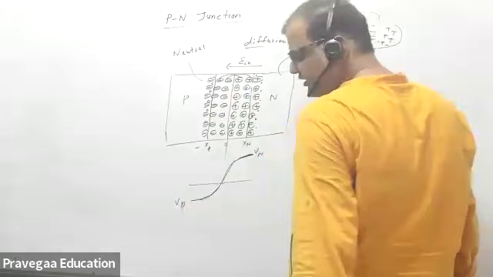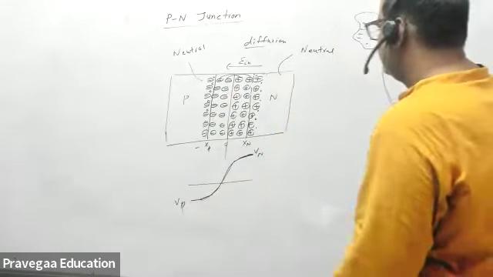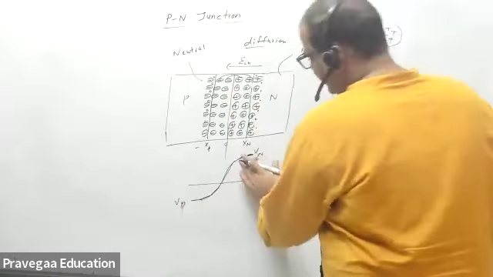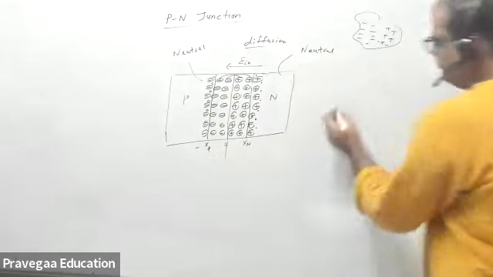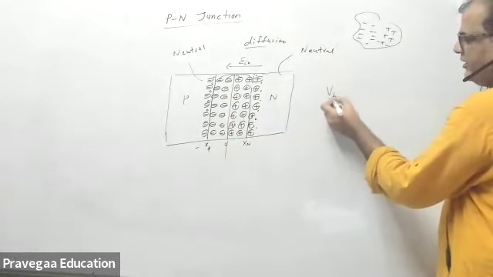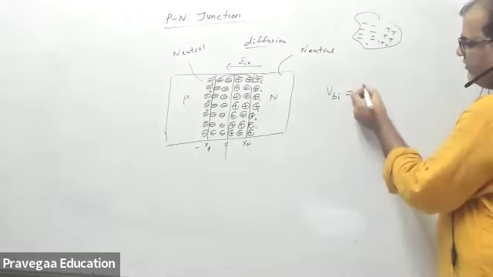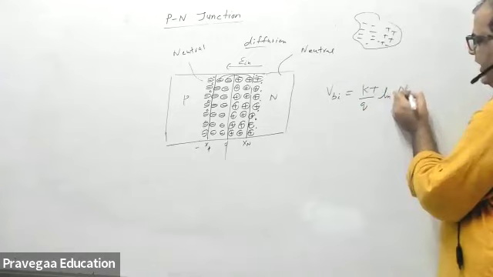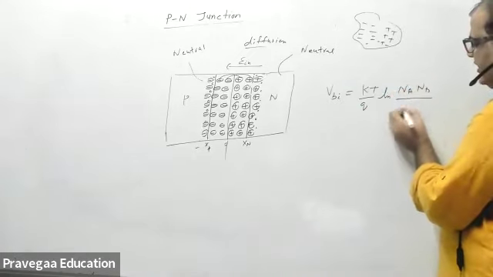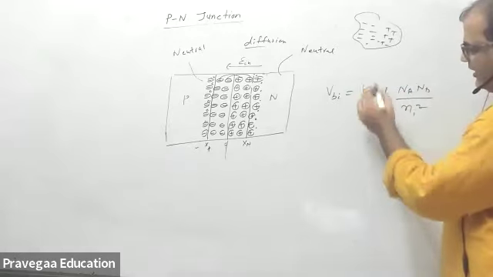Now because there is an electric field, this voltage potential difference is called the built-in potential. I'm not deriving the formula, I'm directly writing it: V = (kT/q) ln(Na Nd / ni squared).